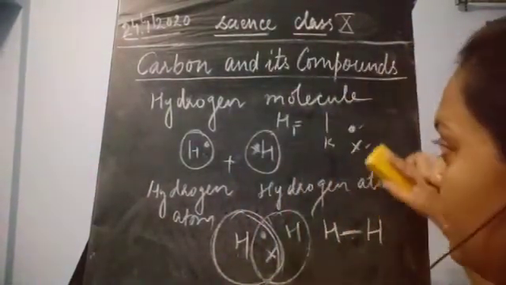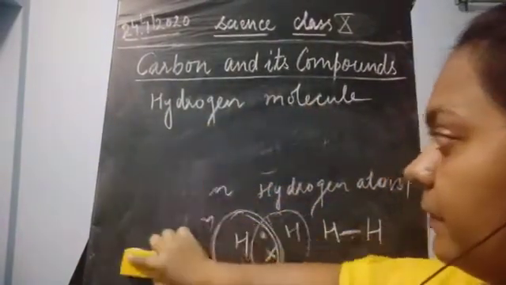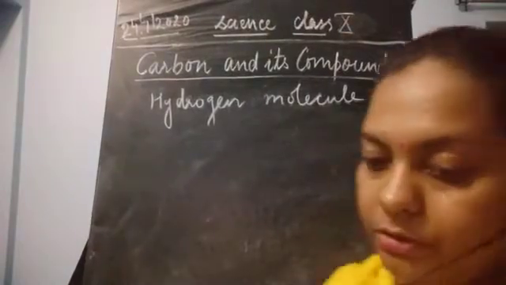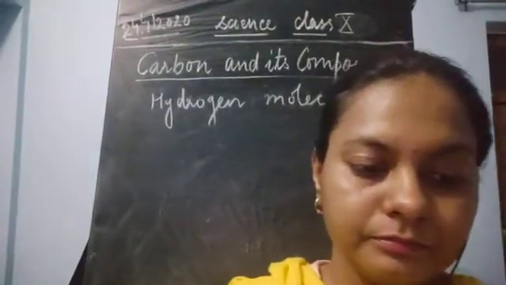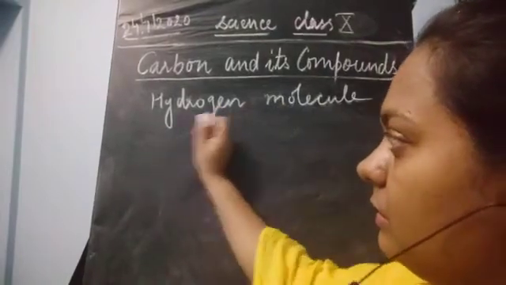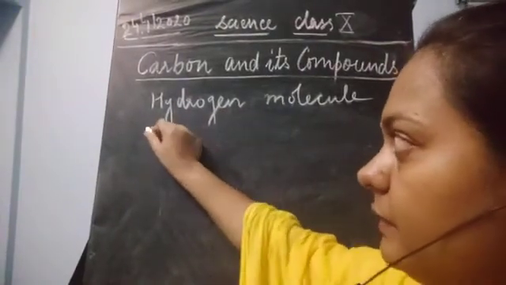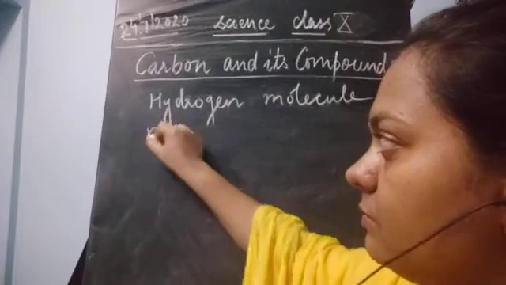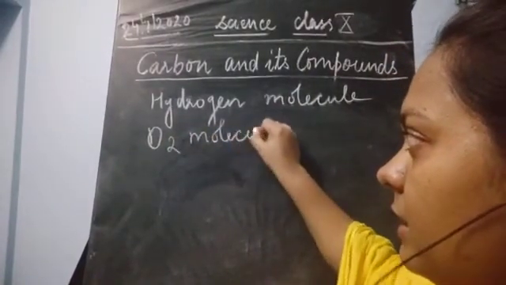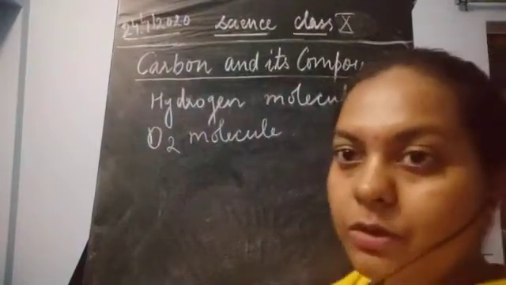Now I'll show you one more structure which is going to form a double bond. Now, what about double bonding? Here we will take the oxygen molecule.